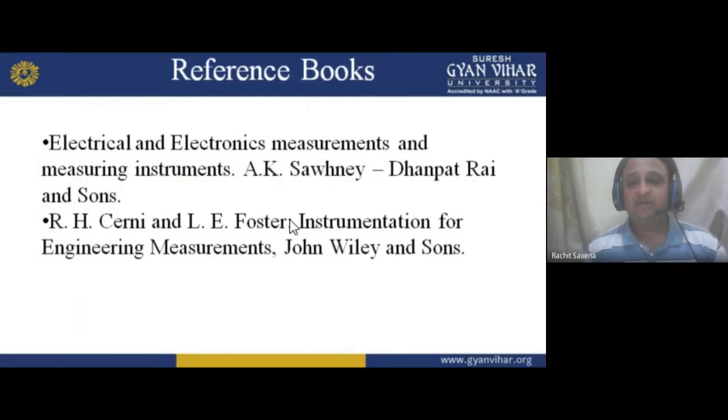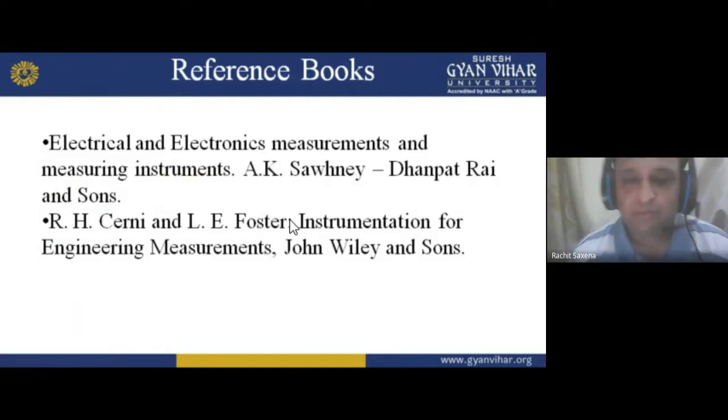You'll find them in our library also. Read and try to understand which types of error we have, how we can eliminate the errors, and how we can deal with the errors.